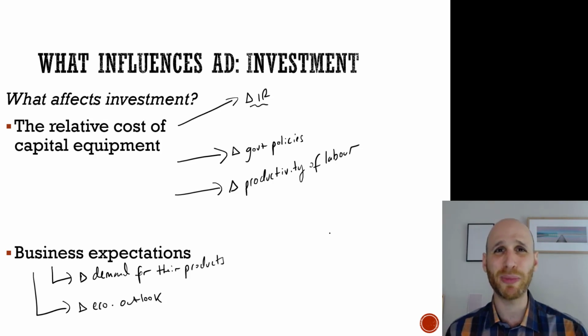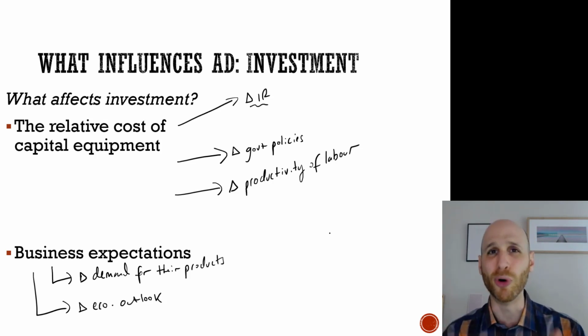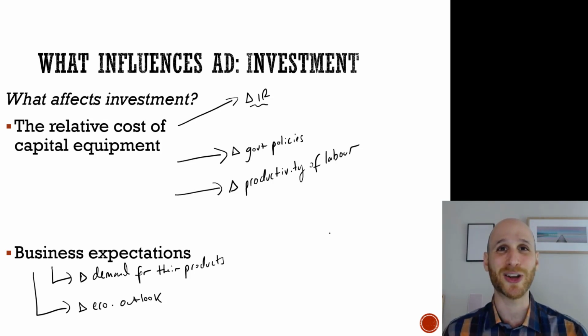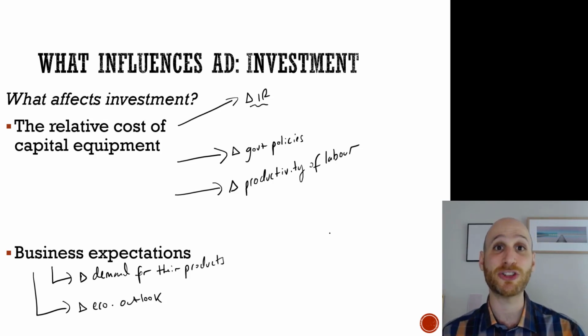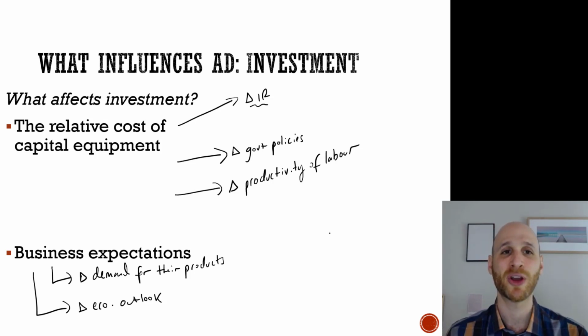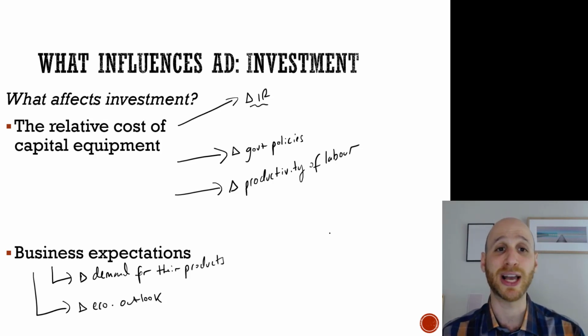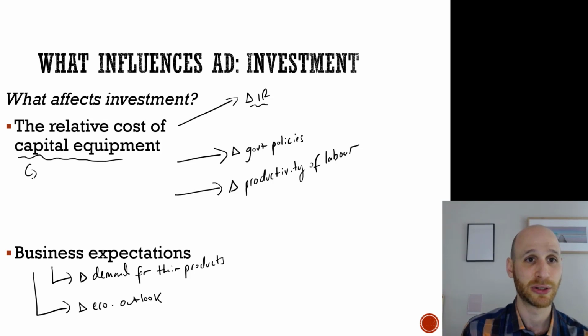Because capital equipment can help produce more goods and services in an economy, help grow the economy. So if it is very cheap to buy capital equipment, then this is going to increase investment. So what are the kinds of things that will affect whether companies buy capital equipment?